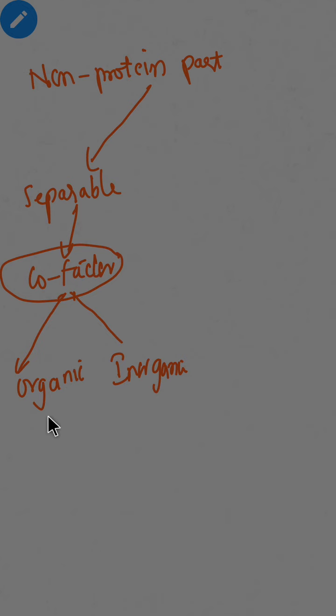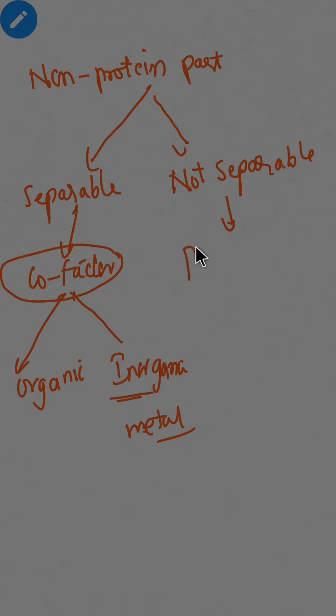In inorganic we mainly have metals. Let's see one more component. If the non-protein part is non-separable, that means we cannot separate the non-protein part from the holoenzyme, then it is prosthetic group. So here the non-protein part is not separable, then it is prosthetic group.